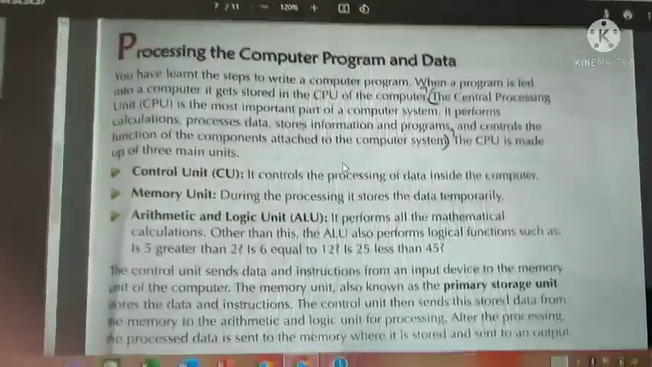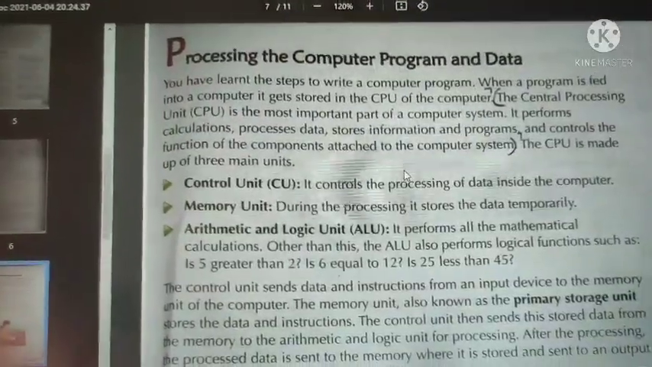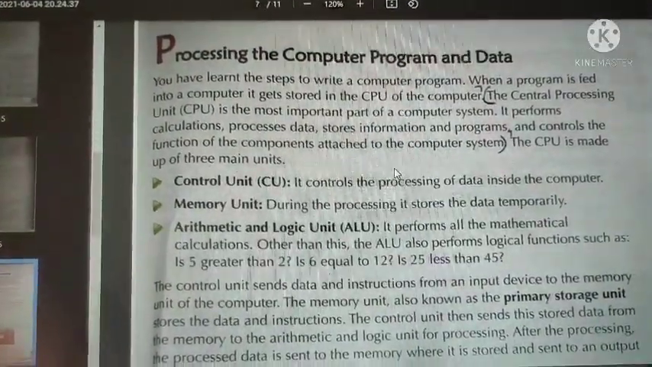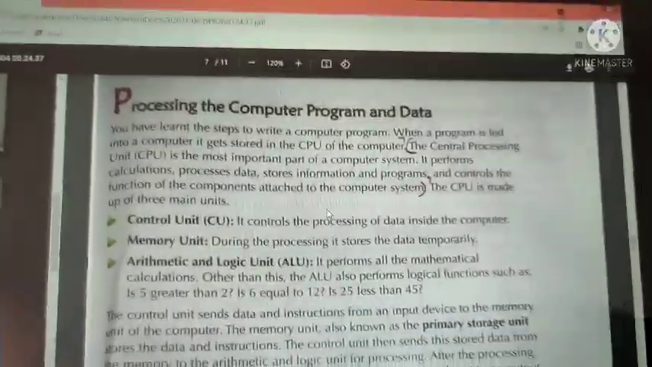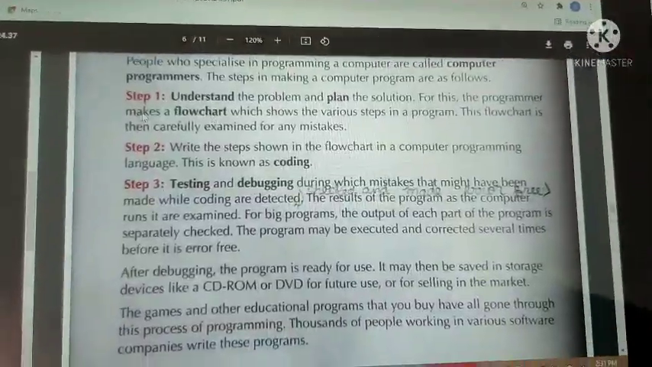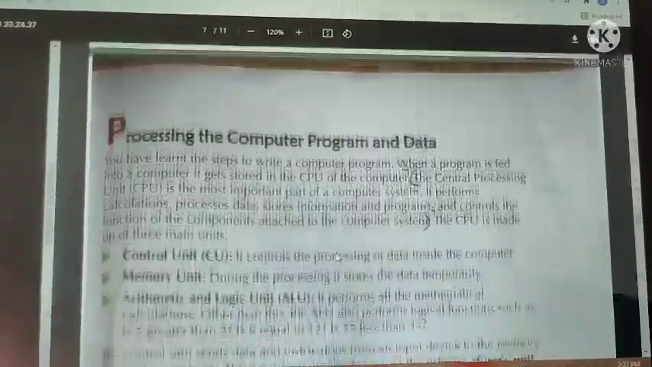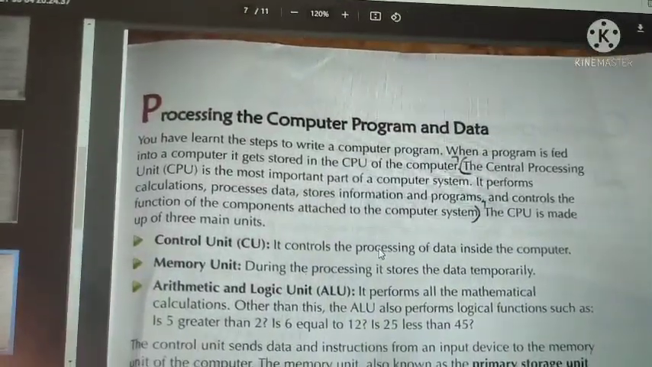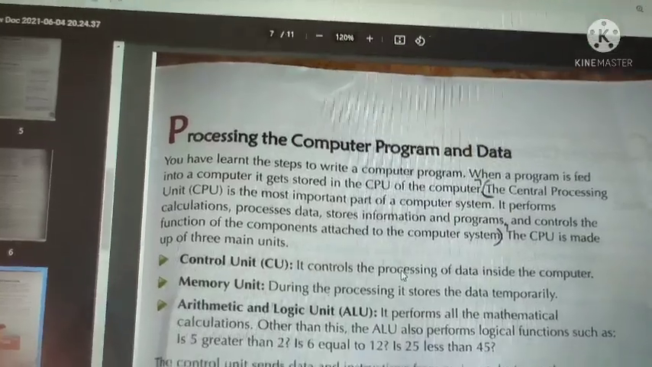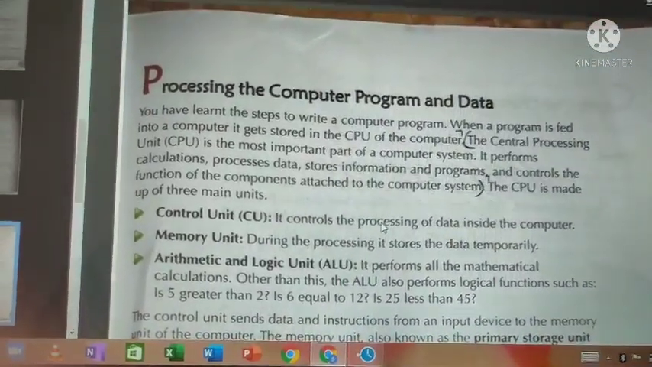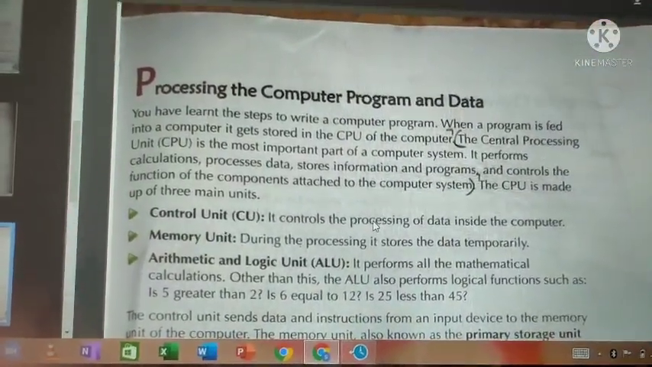Next, processing the computer program and data. You have learned the steps to write a computer program. Yes, we have learned the steps. See, these are the 3 steps we learned last class. When a program is fed into a computer, it gets stored in the CPU of a computer. We know the steps to write a program.